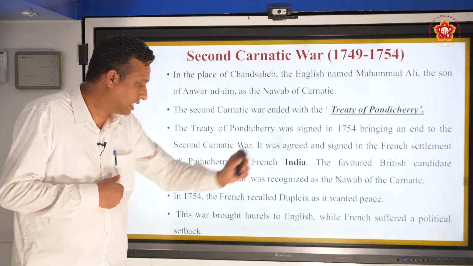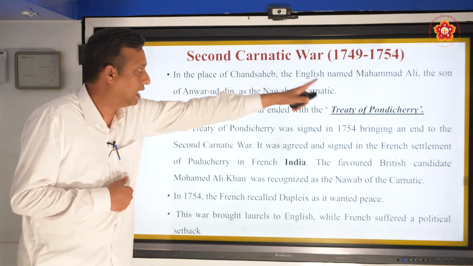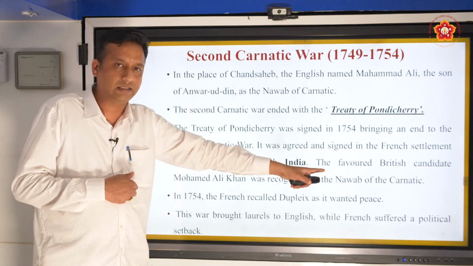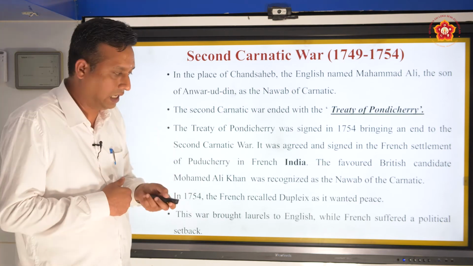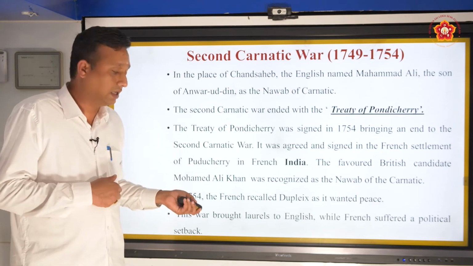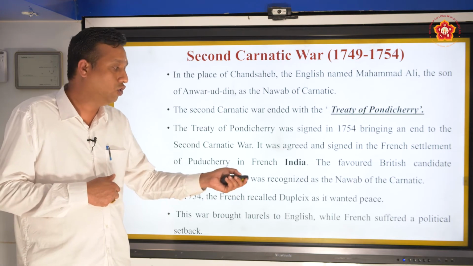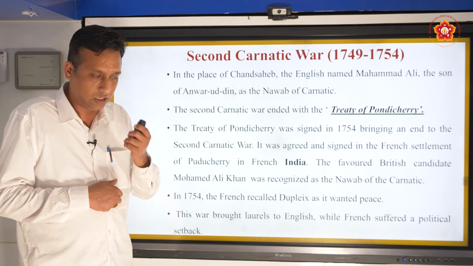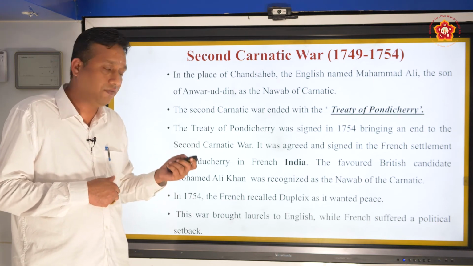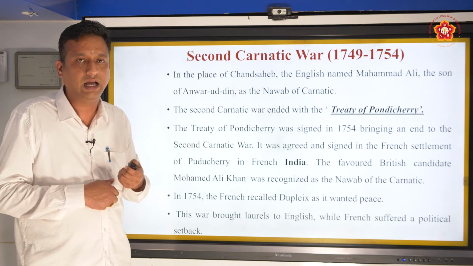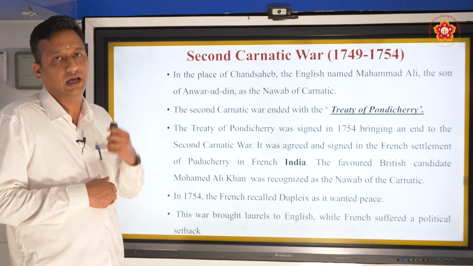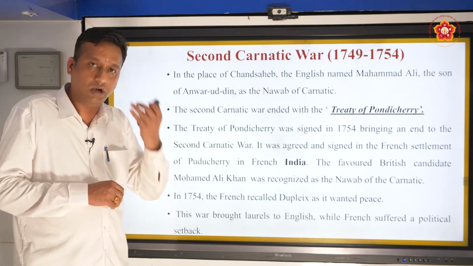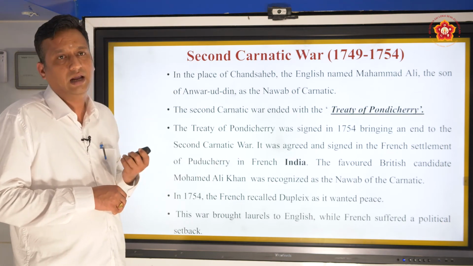The favored British candidate, Muhammad Ali Khan, son of Anwaruddin, Nawab of Carnatic, was made the Nawab of Carnatic. Why? Because he was favoring the English. In the year 1754, the French recalled Dupleix as they wanted peace, because the French government thought Dupleix was very highly ambitious, and if he tried to control more areas in India, it would have an adverse effect in Europe. So they recalled Dupleix, and it is told that Dupleix died as a poor man in France.